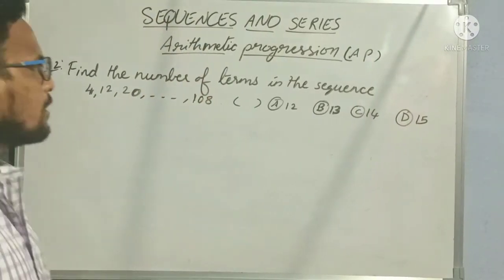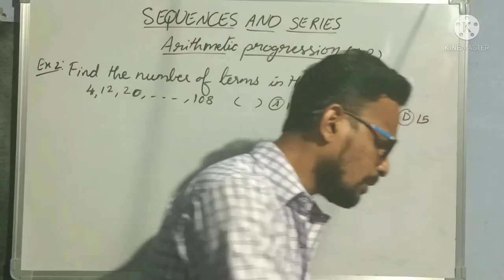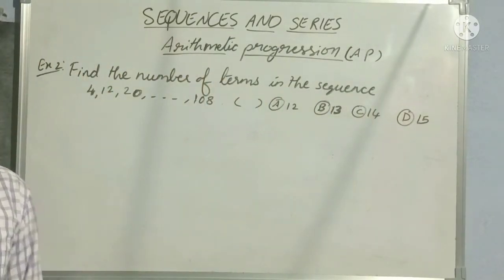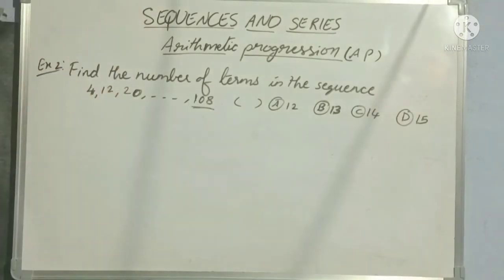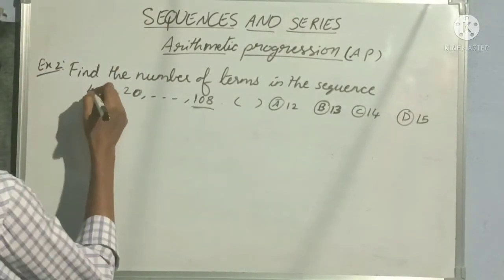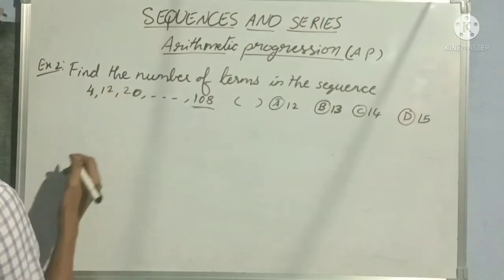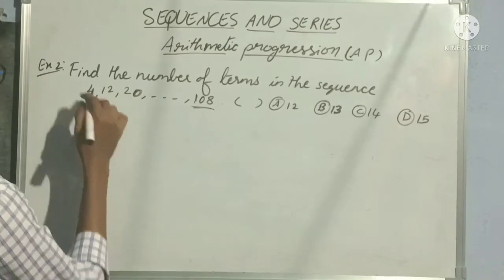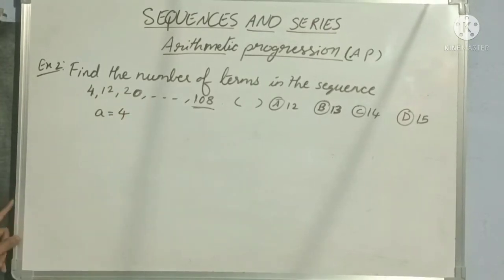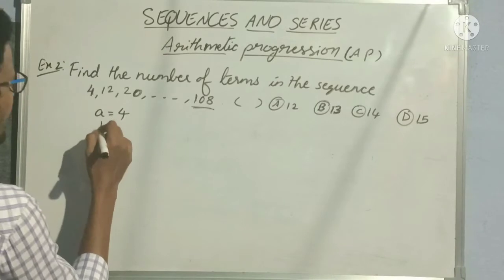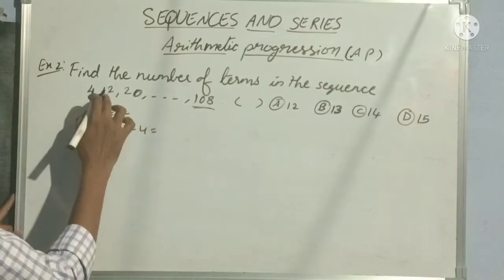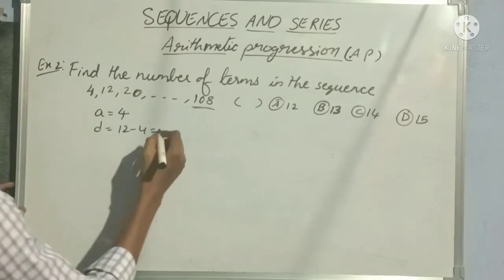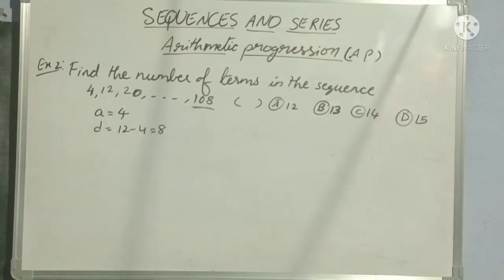Okay, so let us find out the number of terms in this sequence. Yes, so anyhow we know that this is the nth term, right? First let us find out the A value and D value from this given sequence, right? A is nothing but the first term, so what is the first term here? 4, right? And D is nothing but term 2 minus term 1, so 12 minus 4, second number minus first number, 12 minus 4 is 8, right?